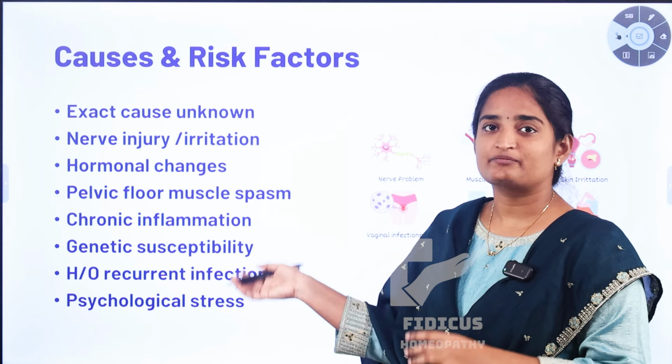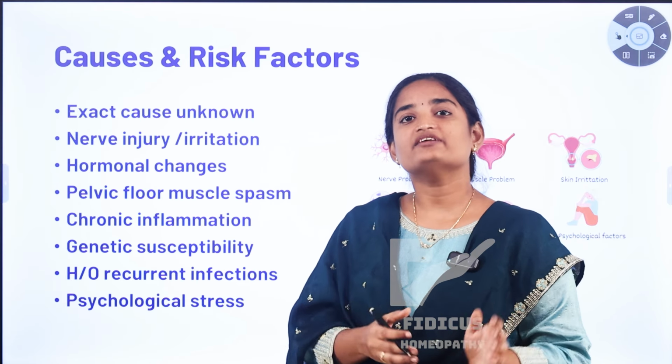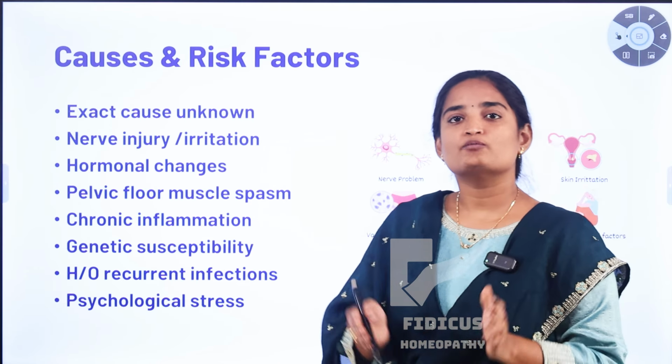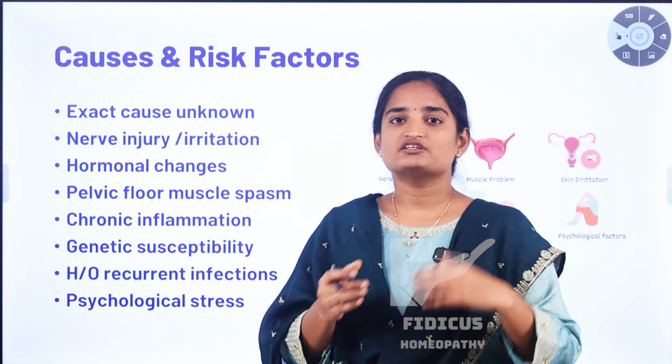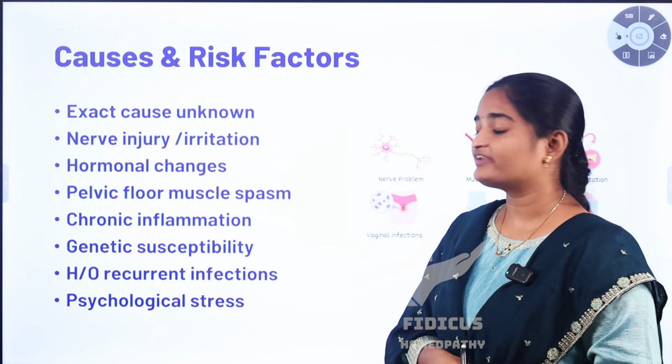Now coming to genetic susceptibility. Usually some women have a tendency to develop this vulvodynia condition, which is vaginal pain. They are more prone to this vaginal pain because of family tendency and also the pain pathway passing in that family. And also history of recurrent infection.